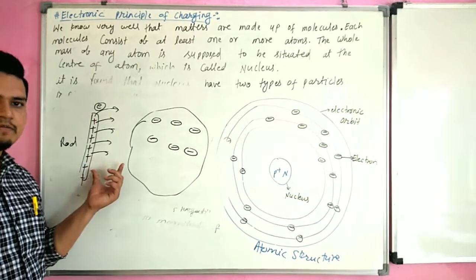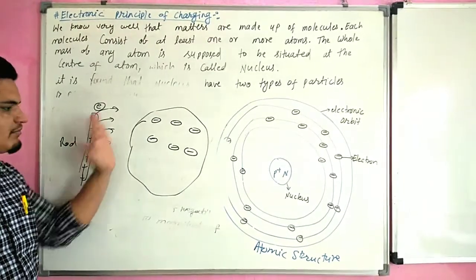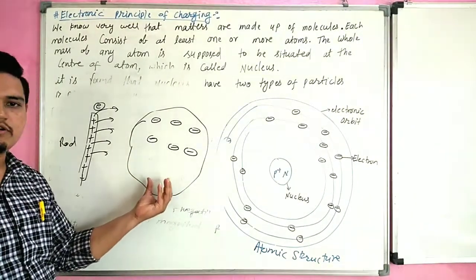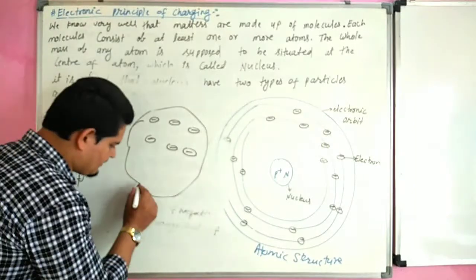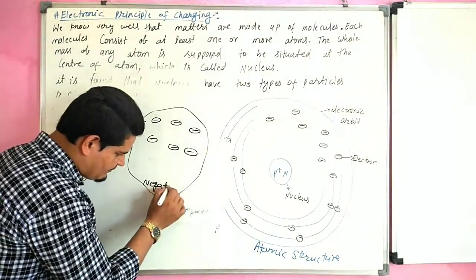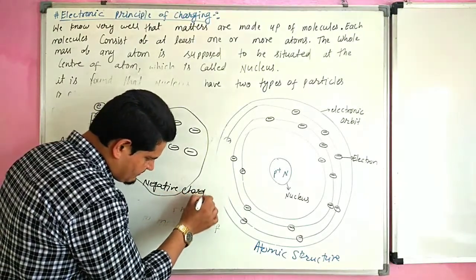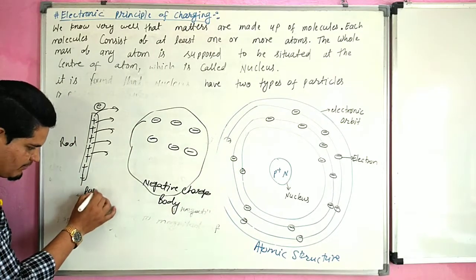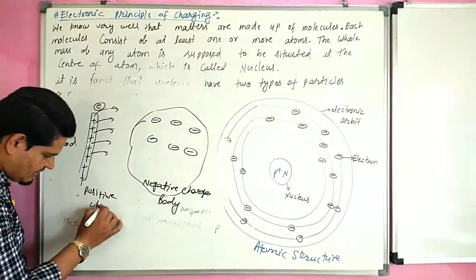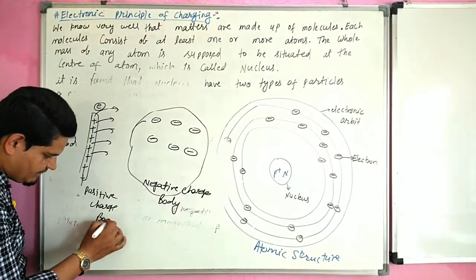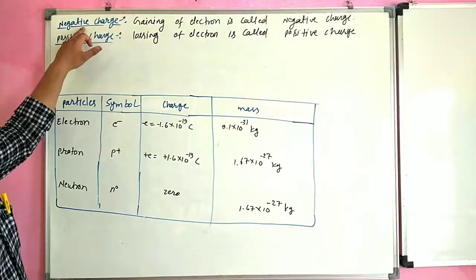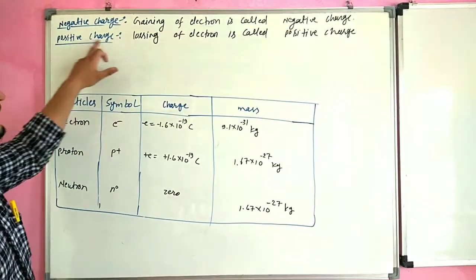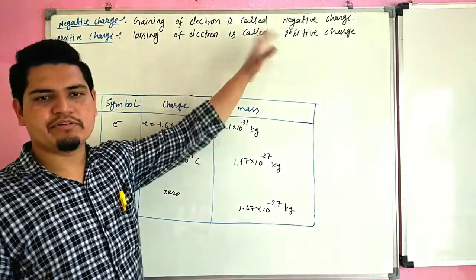When we rub two surfaces, electrons escape from one surface and come to the second surface. So it is gaining electrons, and it is called a negatively charged body, and the other is called a positively charged body. Gaining electrons is called negative charge; losing electrons is called positive charge.